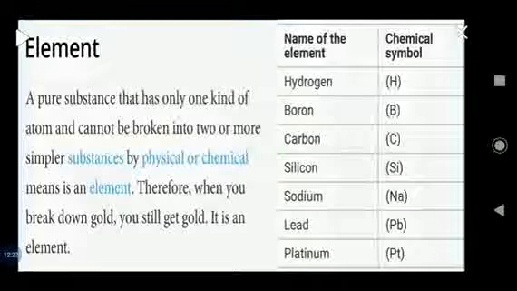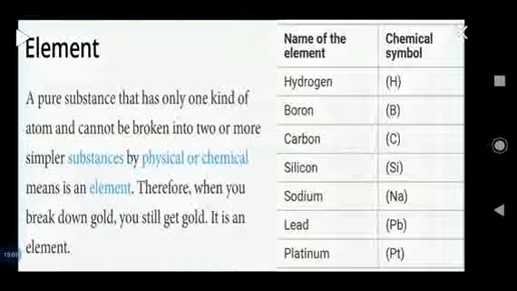Here you can see, if you break down gold, you still get gold. So the matter does not change. So this is the element. Or you can take the example of oxygen. In case of oxygen, two atoms of oxygen combine together and make an element, that is oxygen. So there are a number of examples of elements like carbon, aluminum, iron, mercury, silver, and so many.